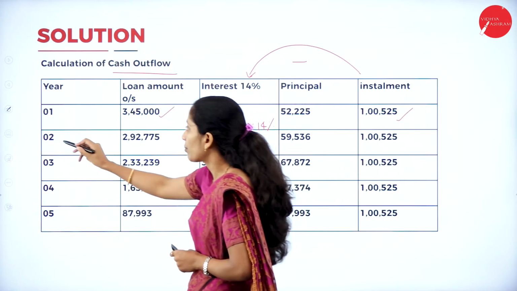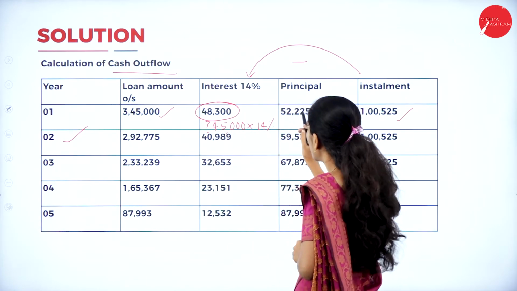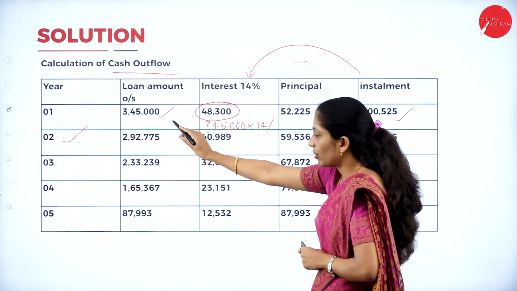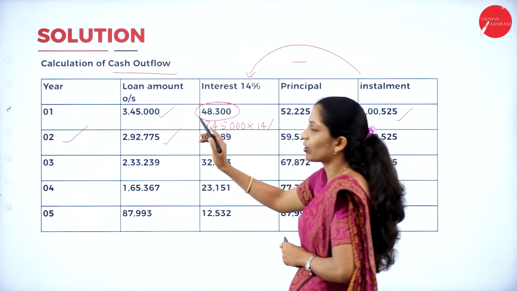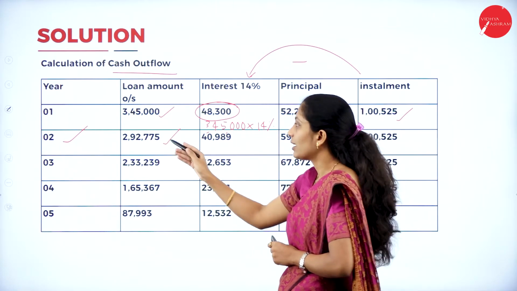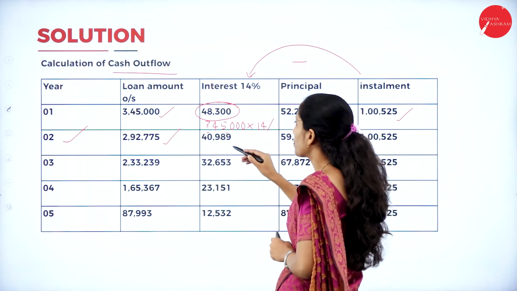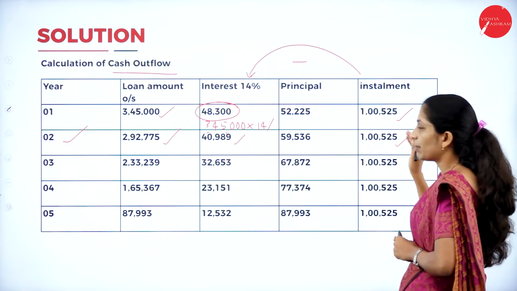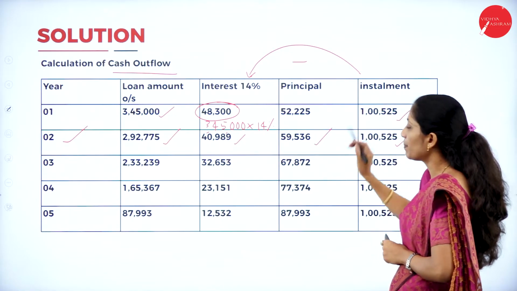In the same way for the second year. What is the loan amount outstanding? 3,45,000 minus the principal amount. So the loan amount outstanding in the previous year minus the principal amount gives the loan amount outstanding of the current year. Now in the same way calculate the interest: loan amount outstanding 2,92,775 into 14%, you'll get 40,989. Now we know the installment. The installment remains the same for all the years. Installment minus interest will get the principal amount.